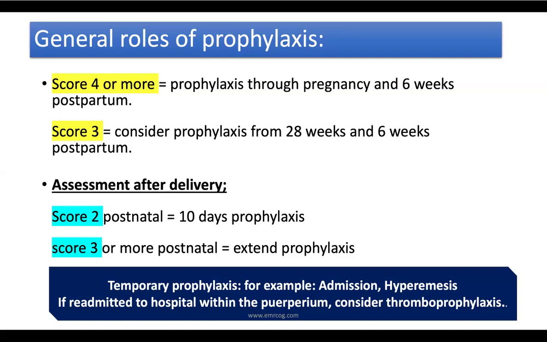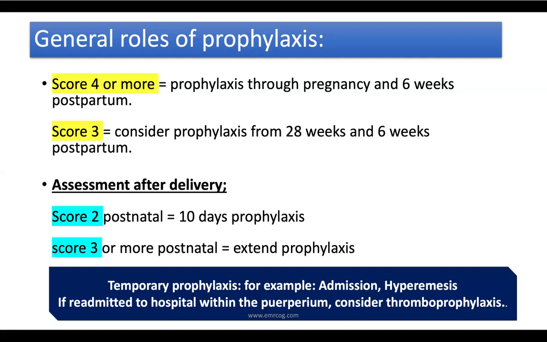The assessment after delivery, what is the rule? The rule after delivery says if you have a score of 2, and this applies to a woman who was not taking any low molecular weight heparin during her pregnancy. So, for example, you have a woman who had a low-risk pregnancy.